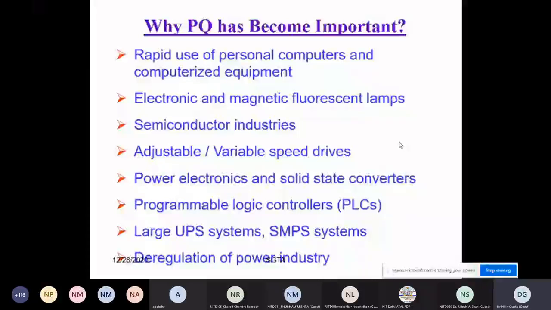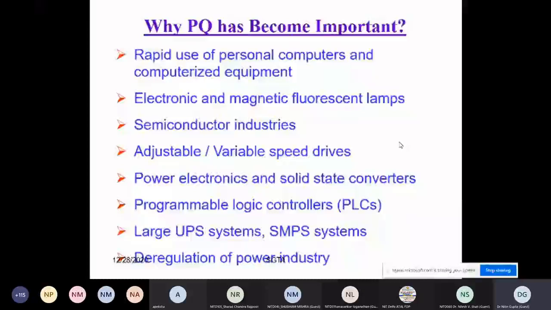Now you can say, sir, which parameter will be affected by this? I should say the effect on this slide will normally be on the harmonic side. Maybe some large induction machine, induction heating or arc welding, which is a dynamic type of load.